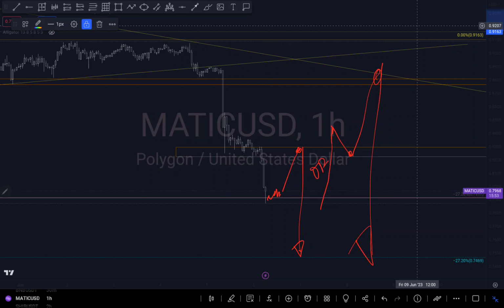So those are the scenarios I am seeing on Matic. We just have to wait and see how the price action works before we continue to push overall. But my next target is around this level right here. So that is just a quick analysis on Matic, Polygon.